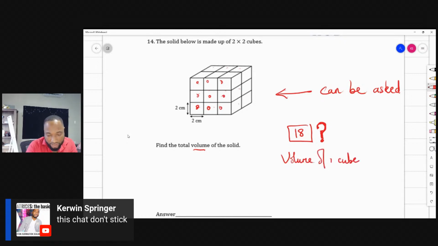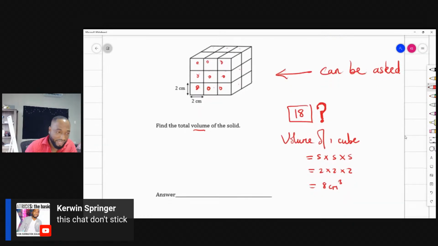And this part would not be asked because that part is out of your syllabus. The volume of one cube is side by side by side, so that's 2 by 2 by 2, which is 8 centimeters cubed. Rate out of 10 how much you understand this. So the volume of 1 cube is 8 centimeters cubed.